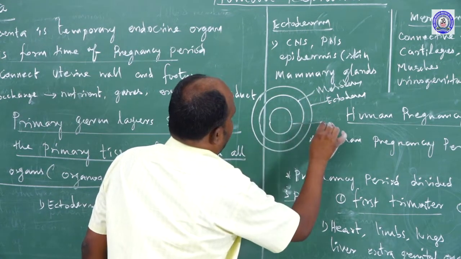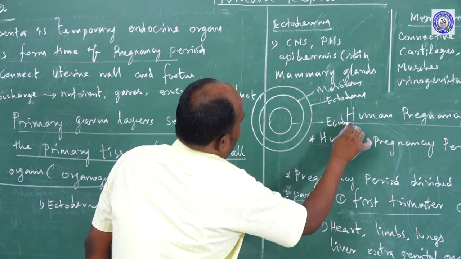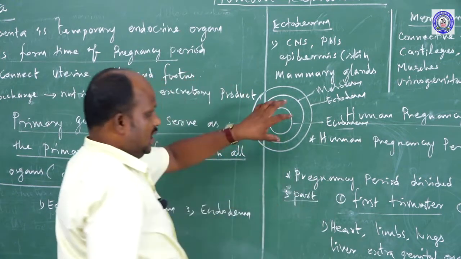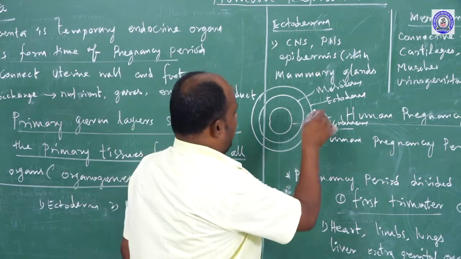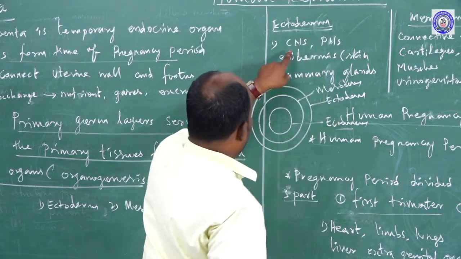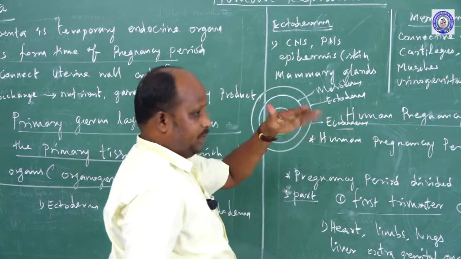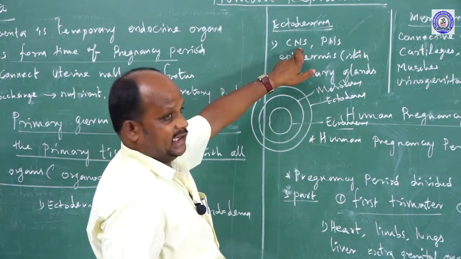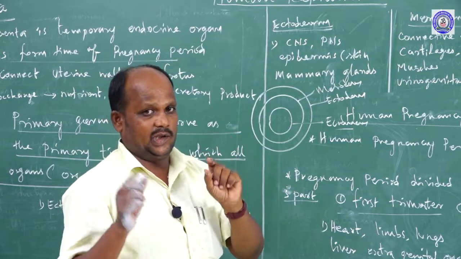Innermost layer, that is called endoderm. This is the primary embryonic layer. Among the three layers, some important organs develop. First one we are taking is ectoderm. The ectoderm develops first the CNS. CNS means central nervous system.